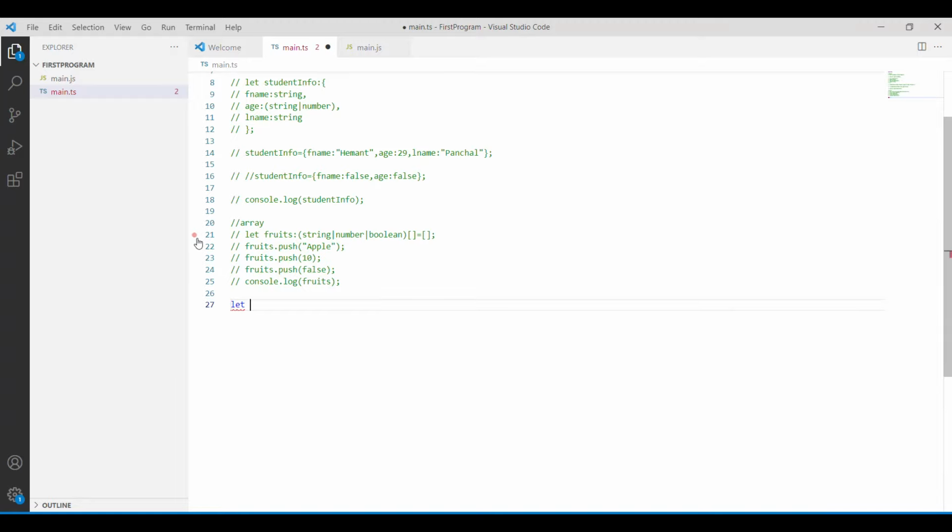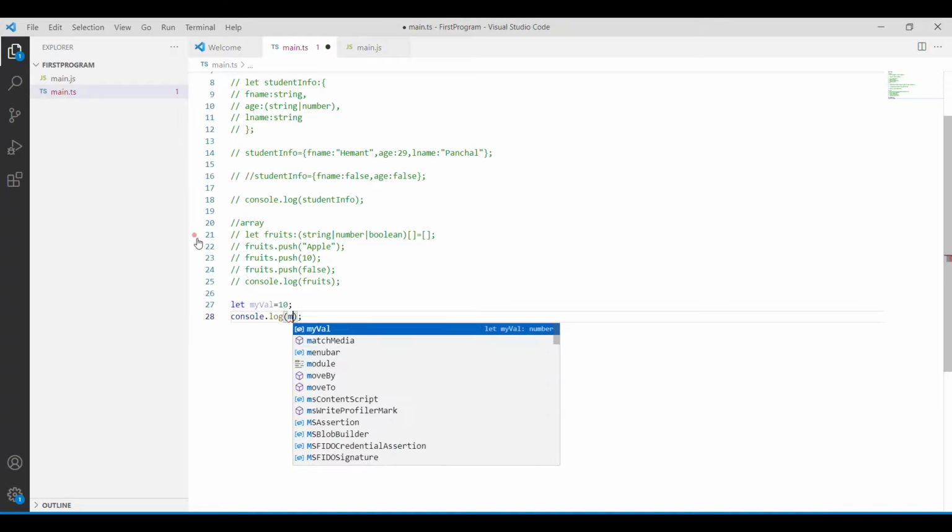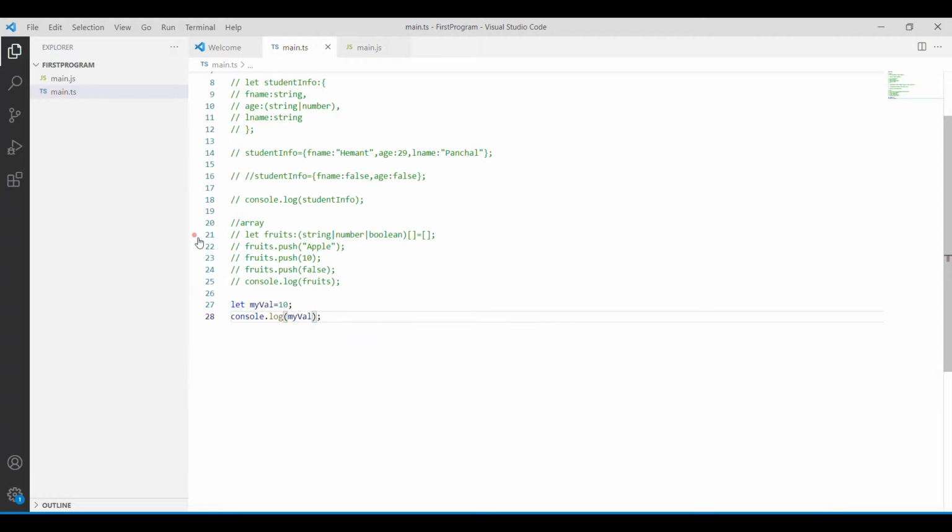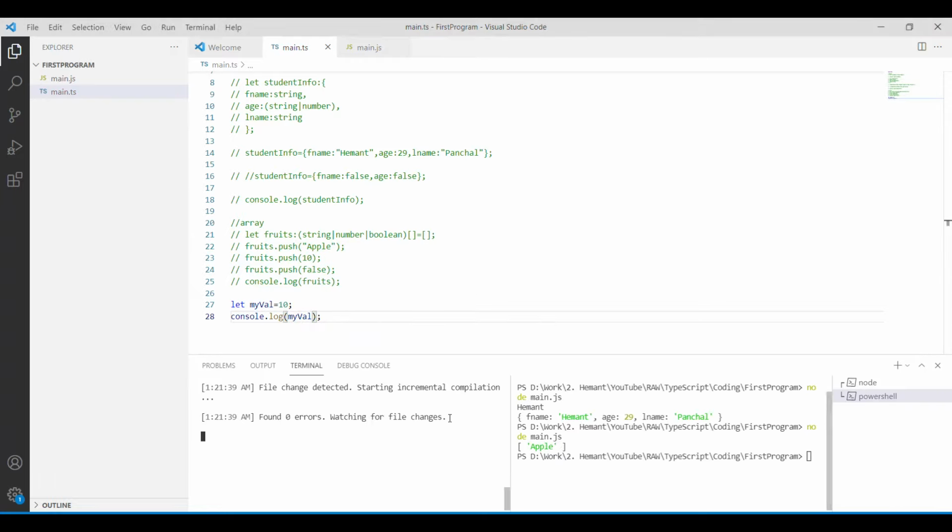Now let's see a simple one, that is a simple declaration. Let myVal equal to 10, and console.log myVal. No error. Let me clear. It has printed 10.